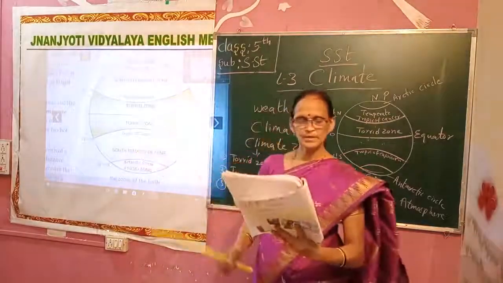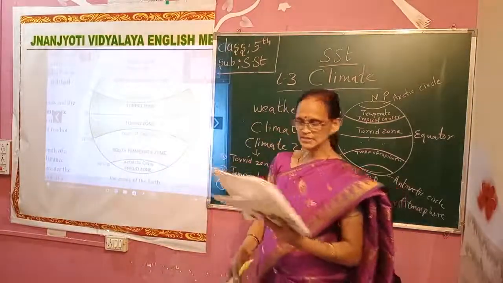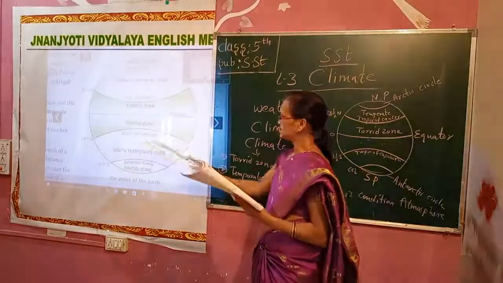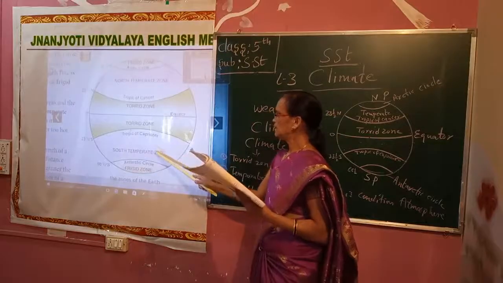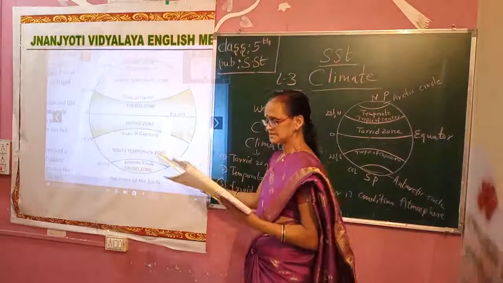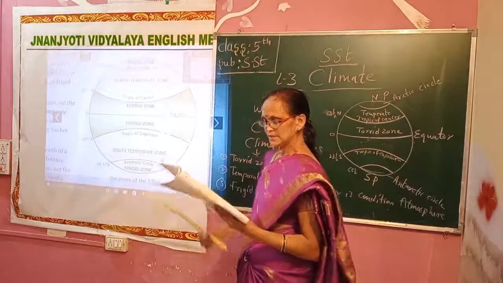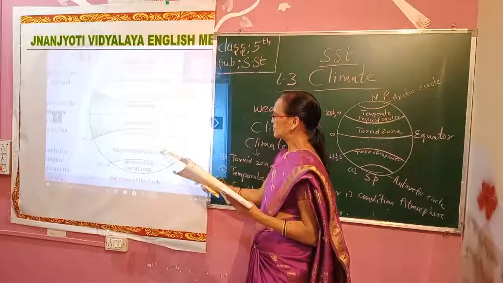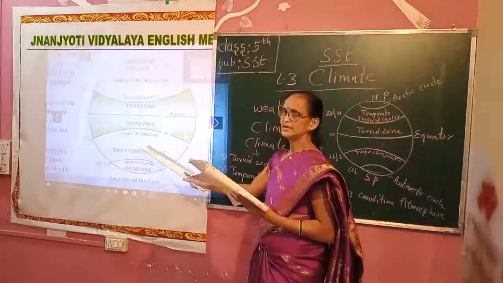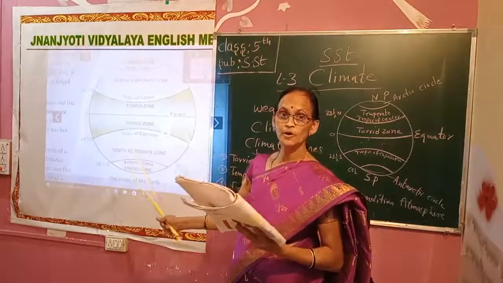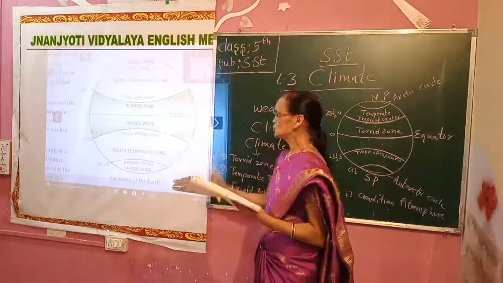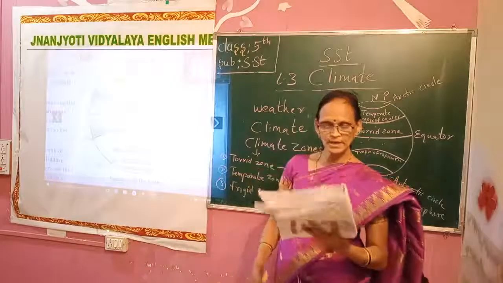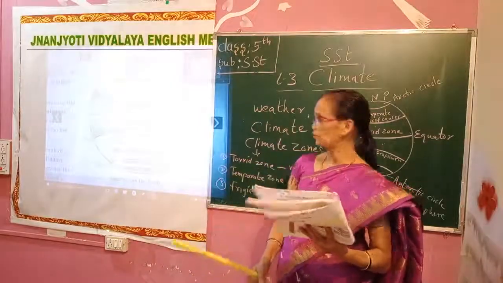The area around the Tropic of Capricorn in the southern hemisphere is the hottest place in the world, the hottest zone. These areas are known as the hot or the torrid zones.